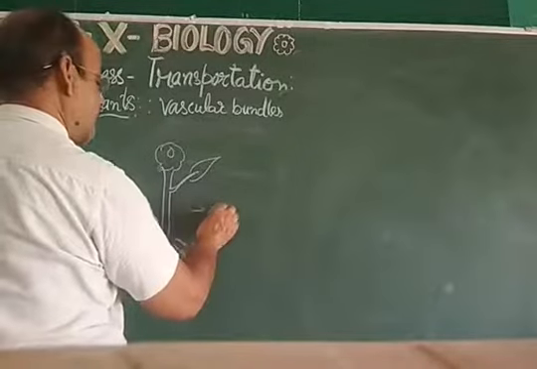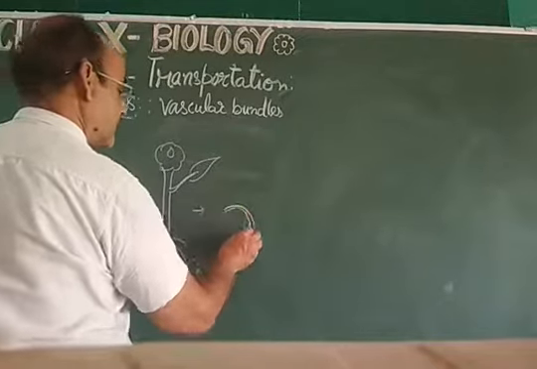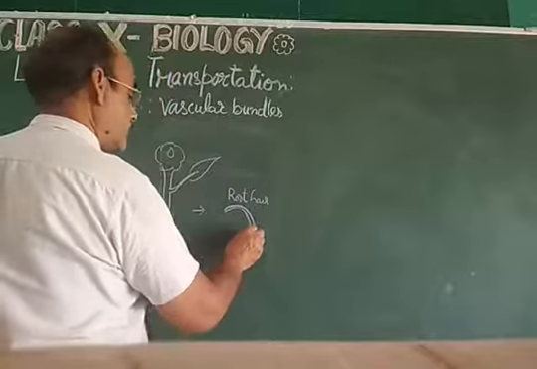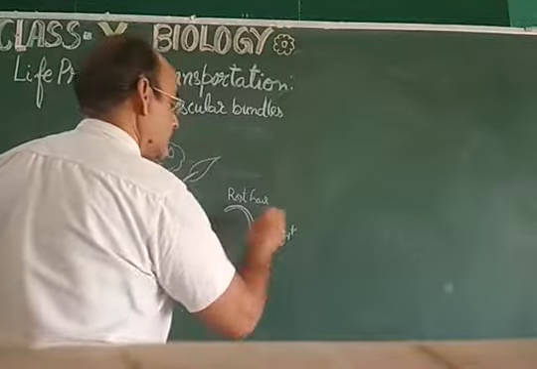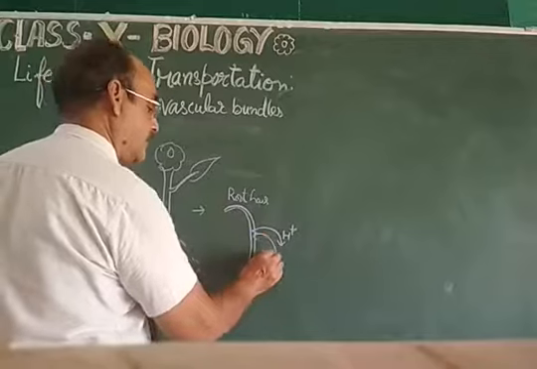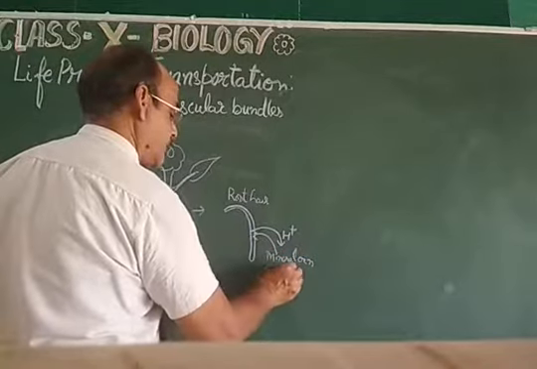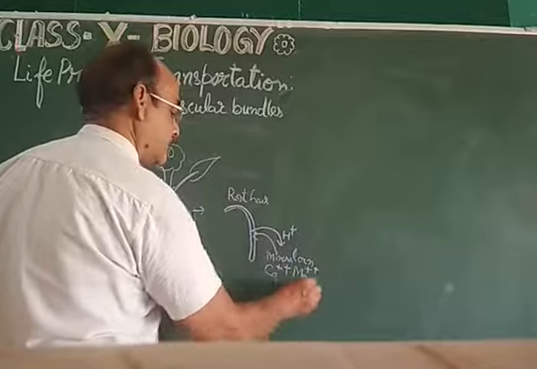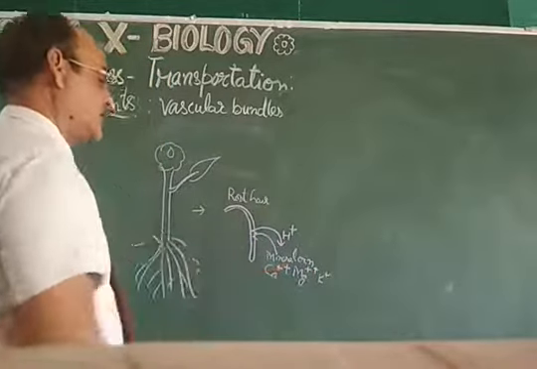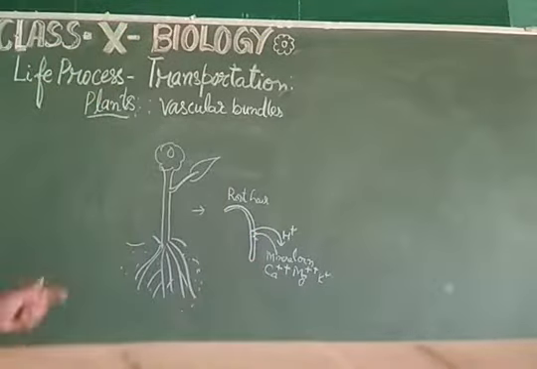If you elaborate this diagram, this is the root here. From the root, the hydrogen ions come out, and they are replaced by mineral ions, like calcium ion, magnesium ion, phosphorus ion, etc. So these minerals come inside the root hairs by the exhausting of hydrogen ions from the roots into the soil. This is the mineral absorption.